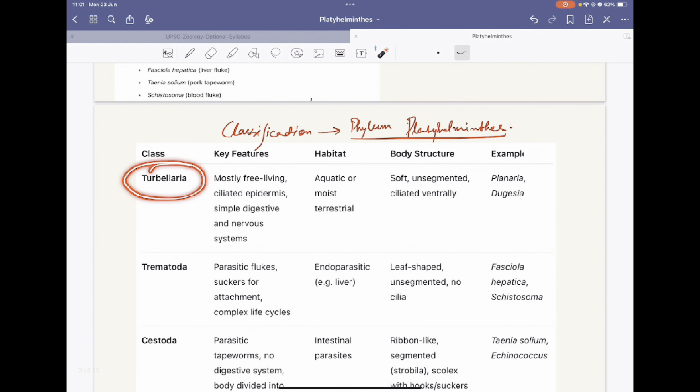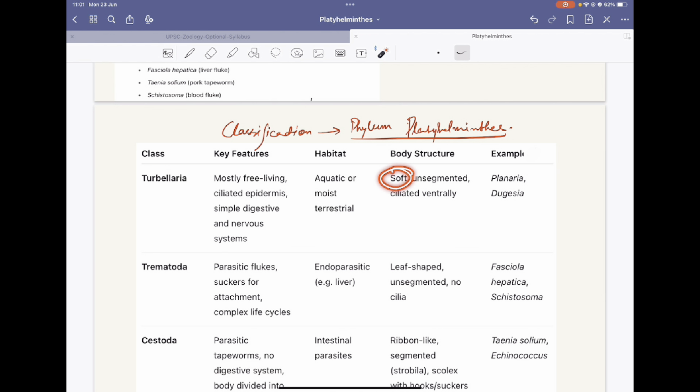The first one is Turbellaria. These are mostly free living. They have a ciliated epidermis, a simple digestive system and a simple nervous system. They are aquatic or moist terrestrial. They live in water, or on land if the land is moist.